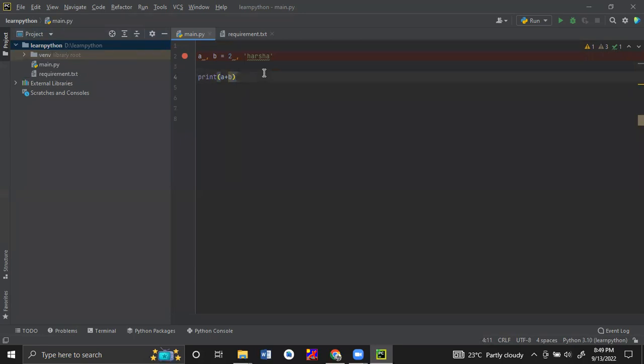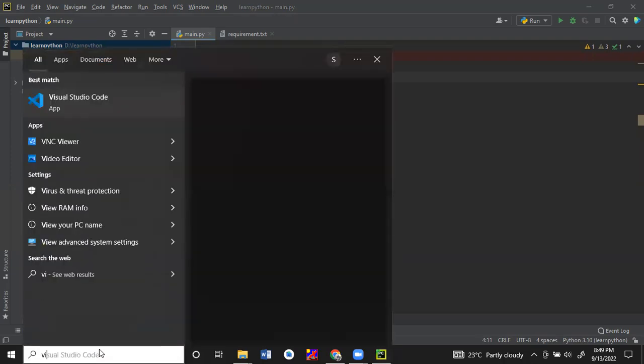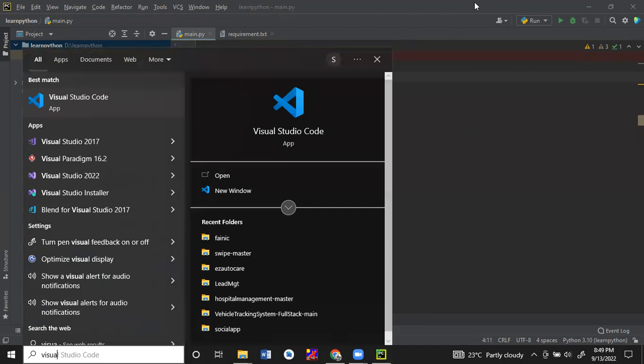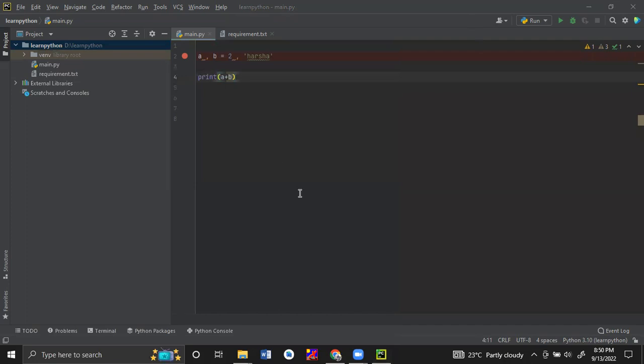Still most people are using PyCharm, and some people are also using the Visual Studio Code editor. It depends upon their comfort. Are you comfortable with Visual Studio Code? I'm just asking, I don't know which IDE is best. PyCharm is specifically developed for Python development only.